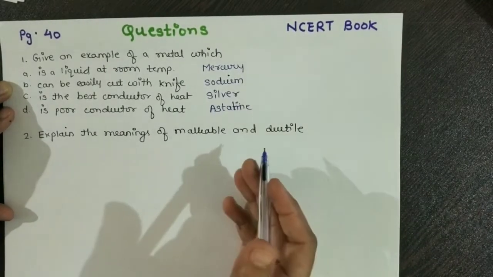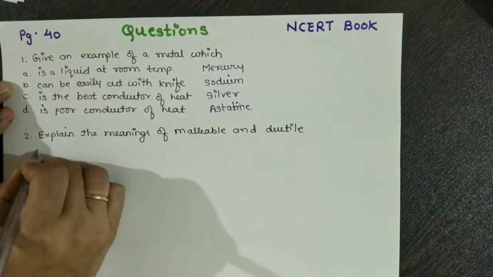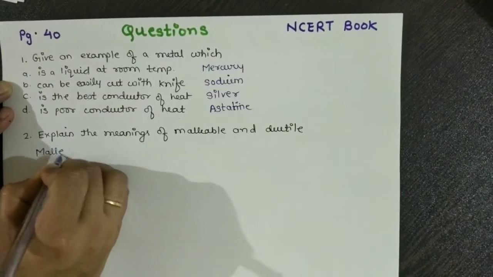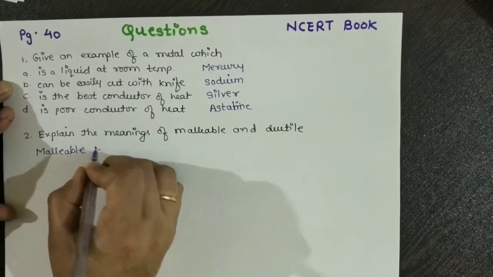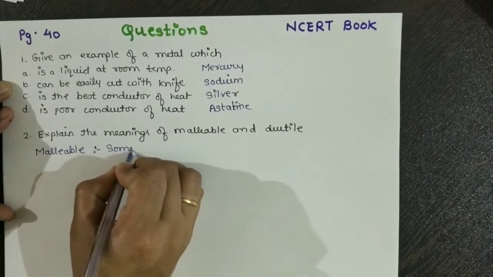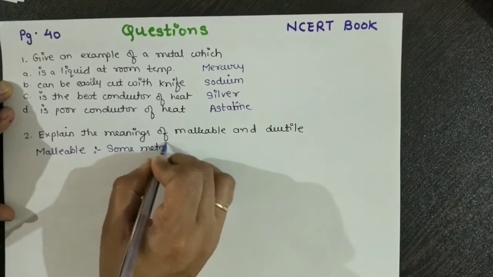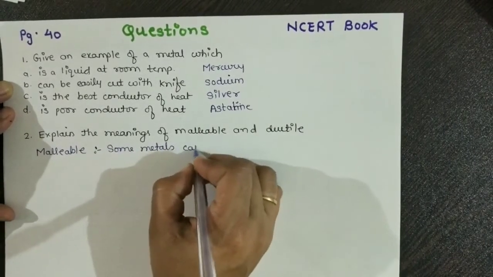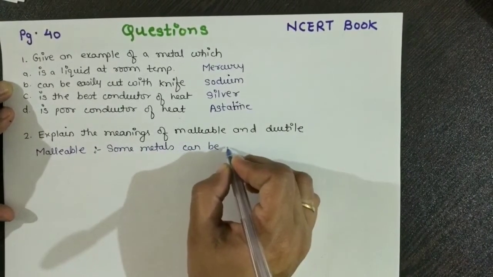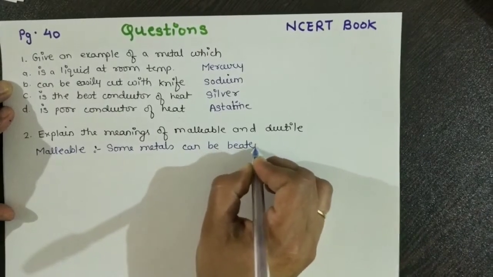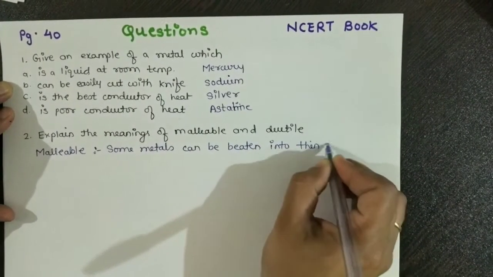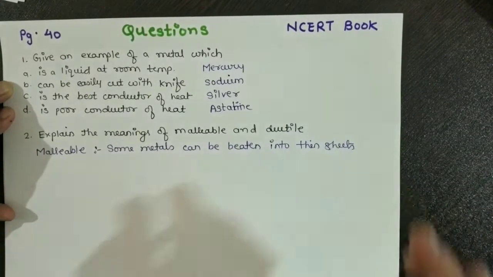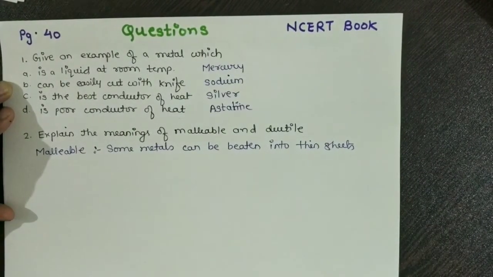As we have learned, what is malleability or malleable? Malleable means if some metals can be beaten into thin sheets, then this property is called malleability.